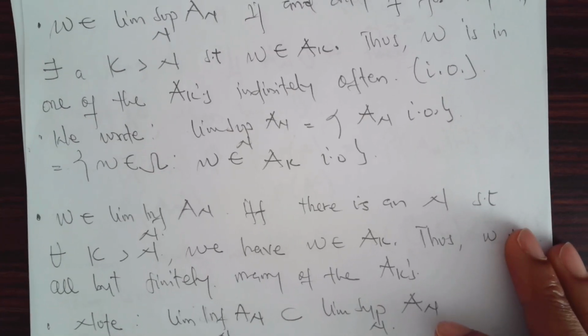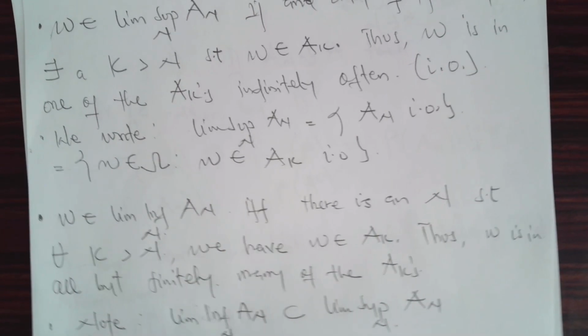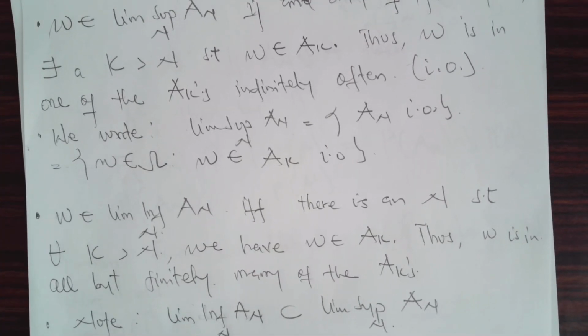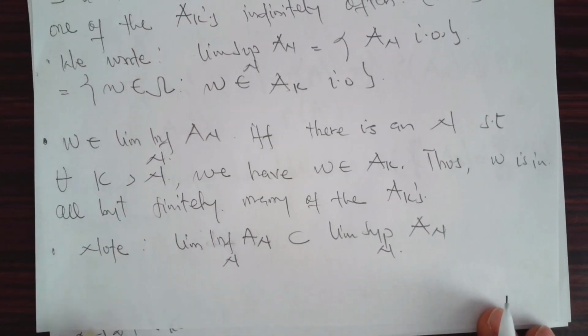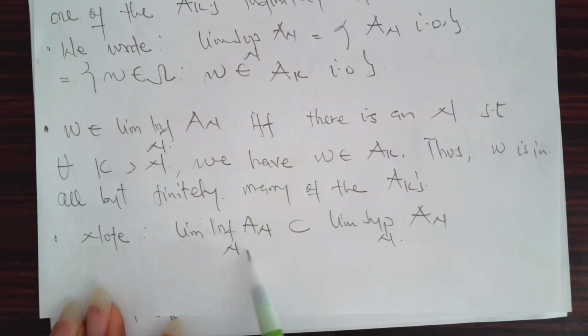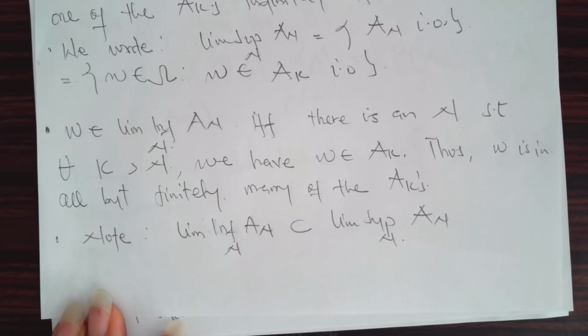Similarly, if you have an element belonging to the lim inf, if and only if there is an n such that for all k greater than n, we have the element belonging to that AK. Thus, you're going to see the element is in all but finitely many of the AKs. So this is what we mean by an element belonging to the lim inf of An. All right. Something you have to note: the lim inf of An is always a subset of the lim sup of An.